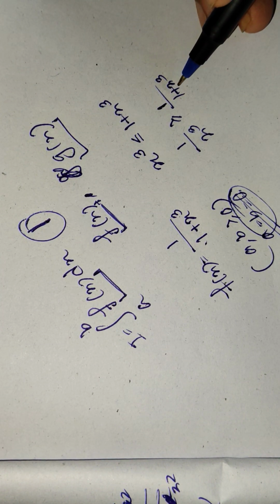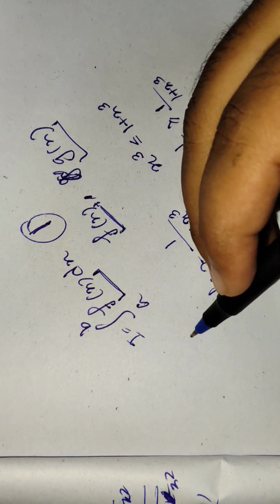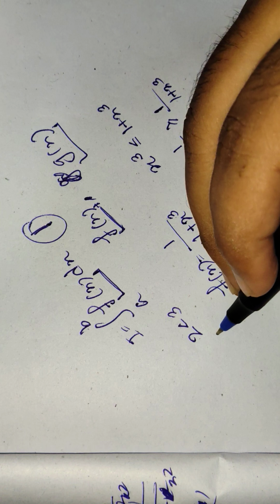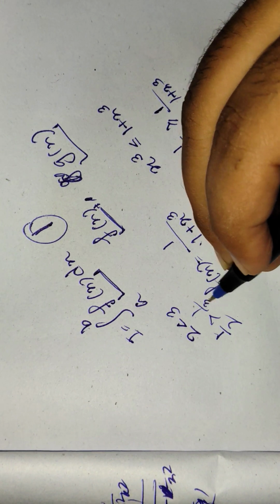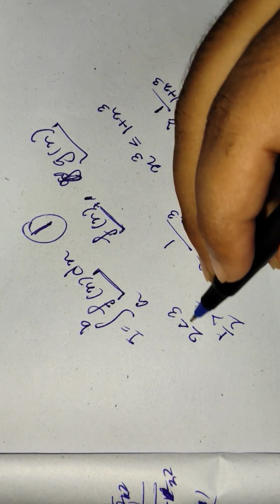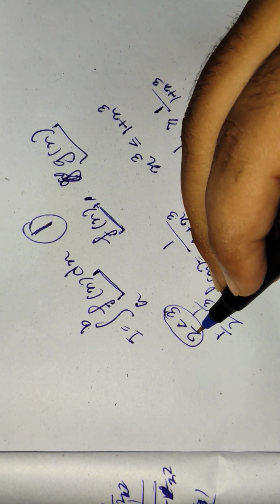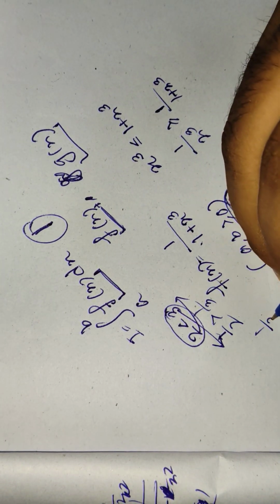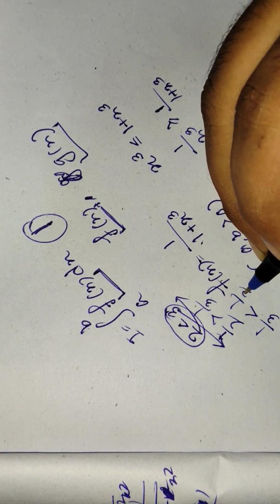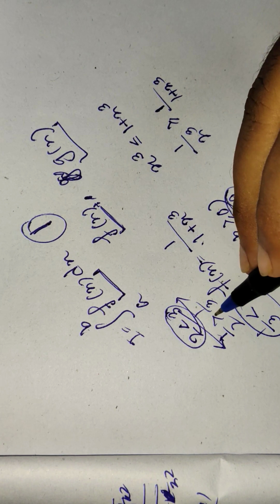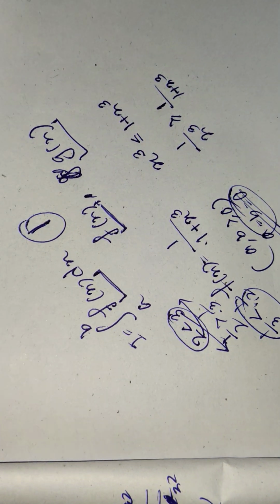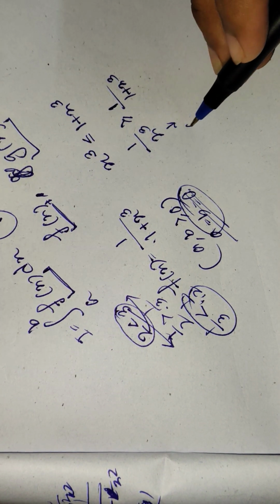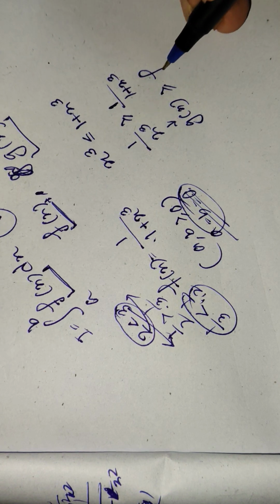How can we write something like that? Let me give another example. Let's say 2 is less than 3, right? So 1 by 2 is greater than 1 by 3. We are reversing the inequality. Let's say we are taking 2 at the right side and taking 3 at the left side. So 1 by 3 is less than 1 by 2. I'm just writing this thing like that. Hopefully you can understand. Now basically this is g(x) greater than or equal to f(x).